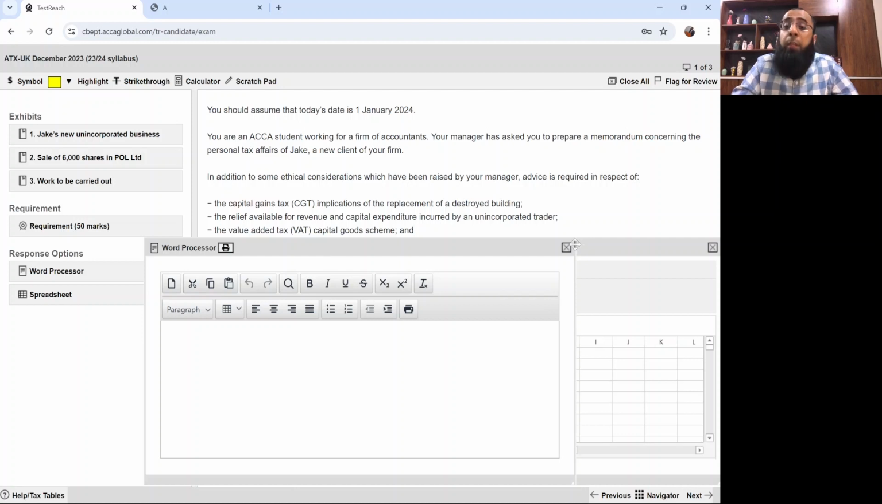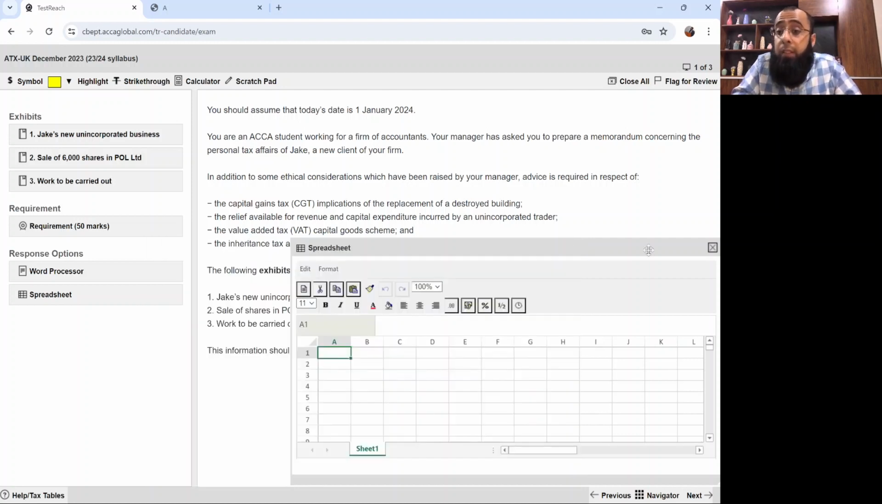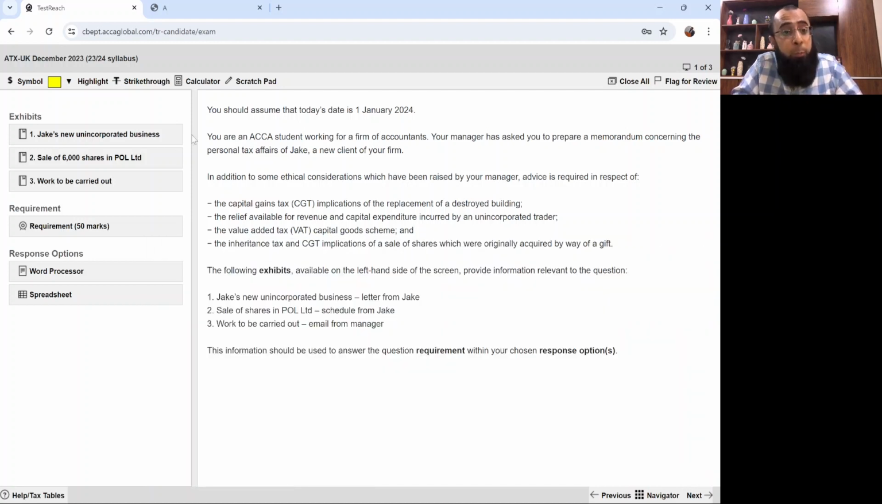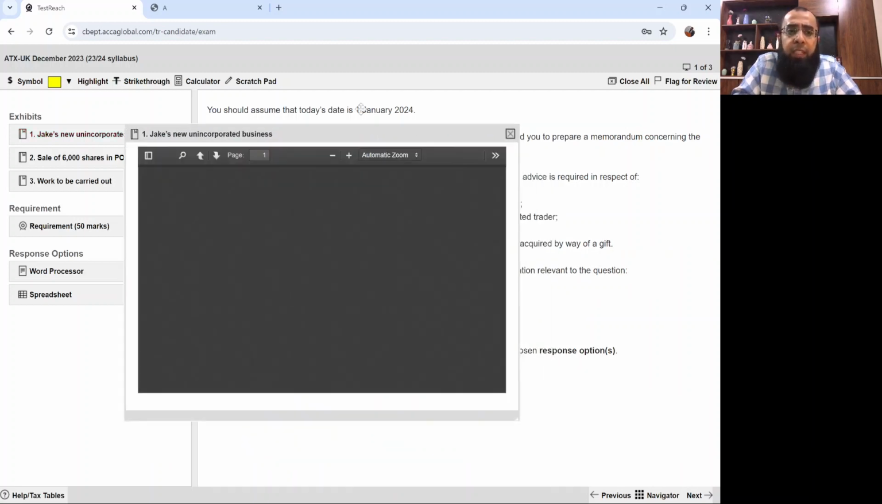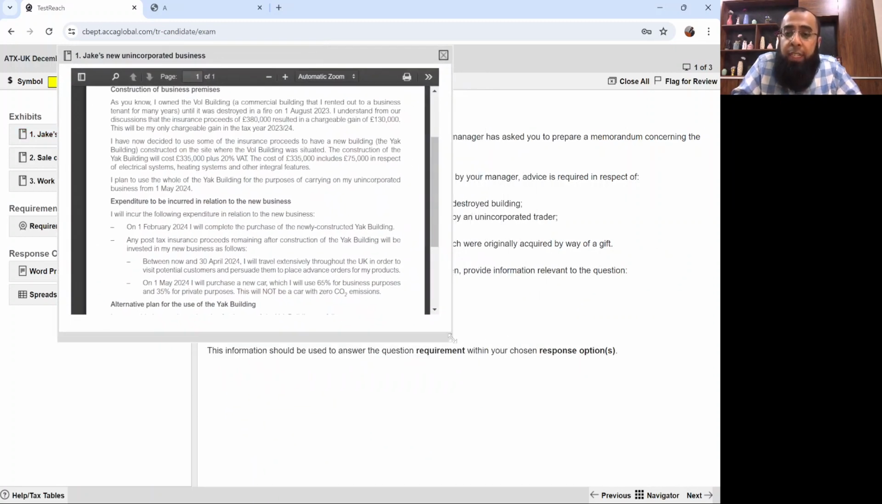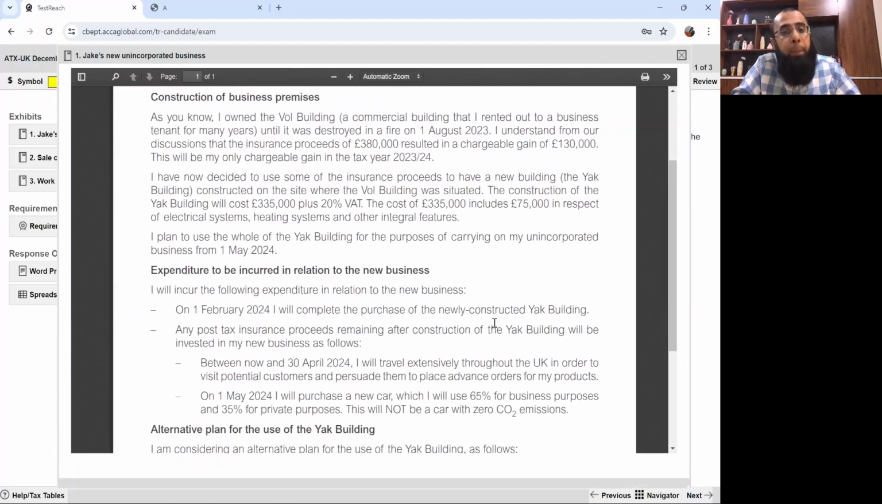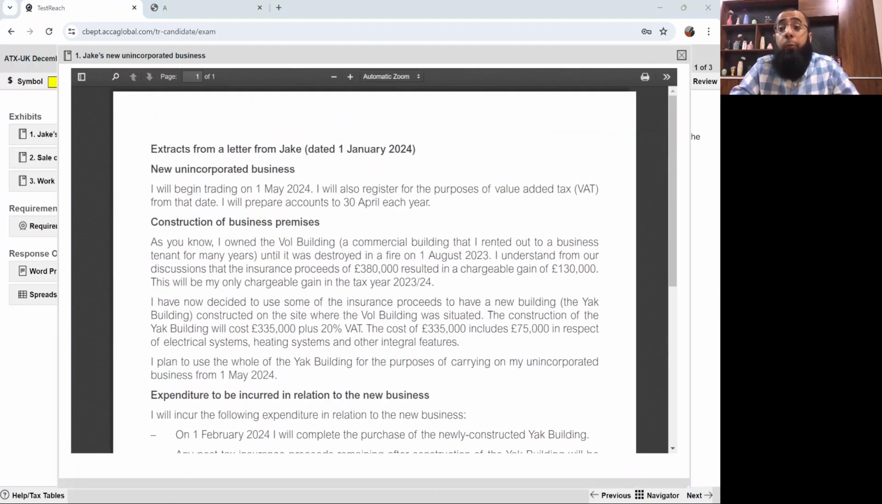But when we'll be drafting the answer, obviously you'll get a better understanding of how you have to deal with these response options. Let's look at this first exhibit, and that's Jake's new unincorporated business. See, the first reading of the question is very important: read the question with patience and don't rush at that point, because if you rush, you will try to pick up a lot of data, then you'll get confused. Just read it with patience and everything will be sorted. As I told you, every question is easy. It's just about how you approach it.